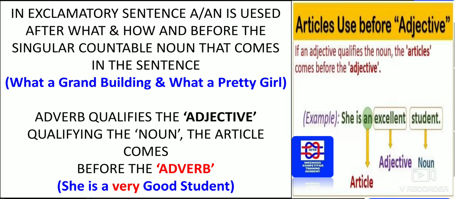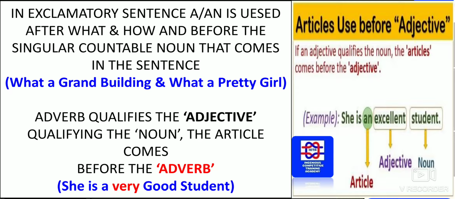In exclamatory sentences, "a" or "an" is used after what and how and before the singular countable noun that comes in the sentence. What has to be remembered here is: what a grand building, and what a pretty girl.